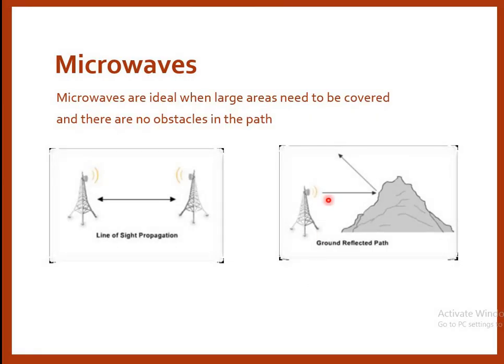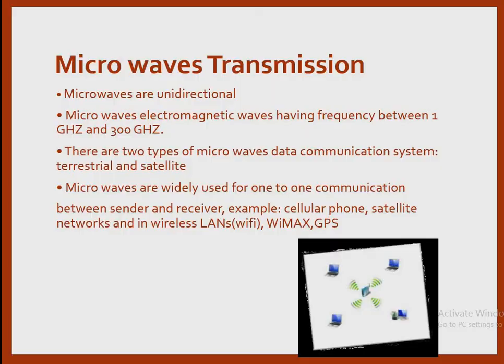The next type of unguided media is microwave. Microwaves are ideal when a large area needs to be covered and there are no obstacles in the path. The microwave signals are generally transferred with line of sight propagation, and the ground reflects its path. If any obstacle comes, it will reflect the path of the microwave. Therefore, line of sight propagation is very important in microwave communication.